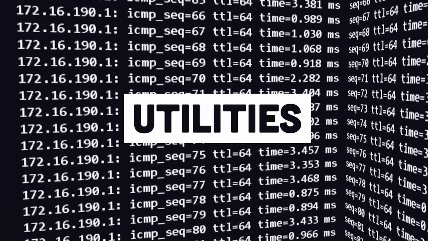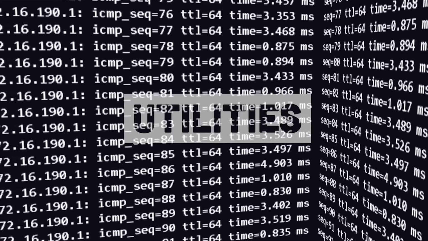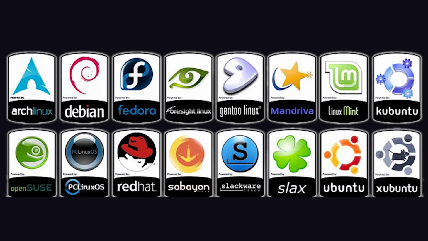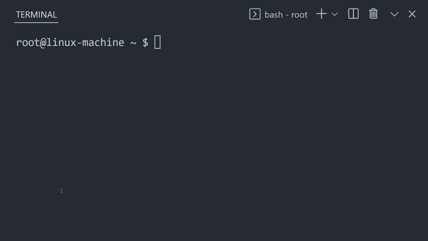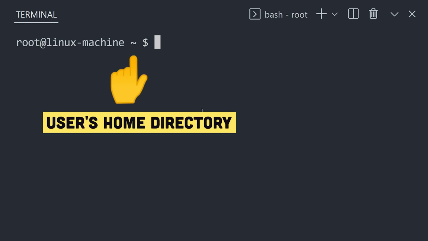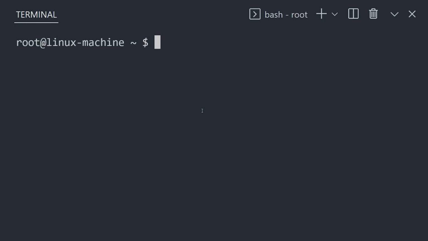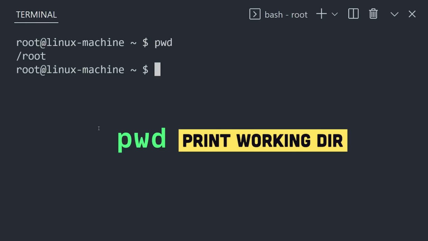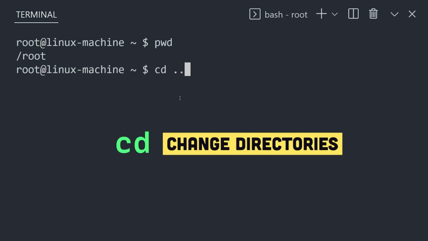and countless other applications. To get started, install your favorite Linux distro, open the terminal, and notice how we're logged in as the root user on a specific Linux machine. Currently, we're in the home directory of the root user, which is shortened to this tilde character. Show its full name with the print working directory command. Now use change directory with a double period to go to the root of the file system.